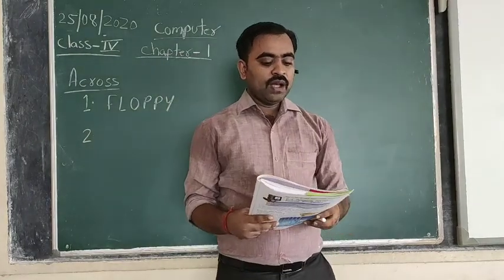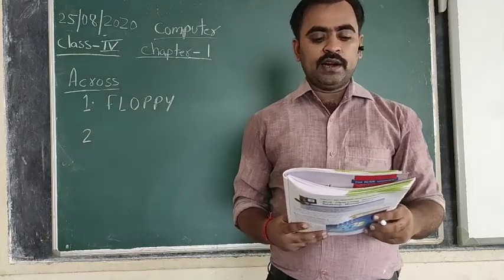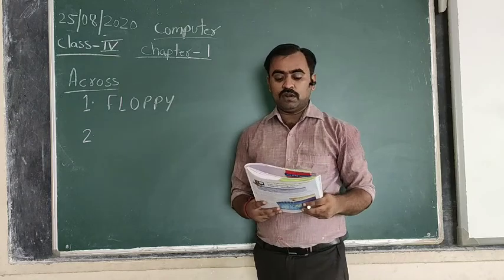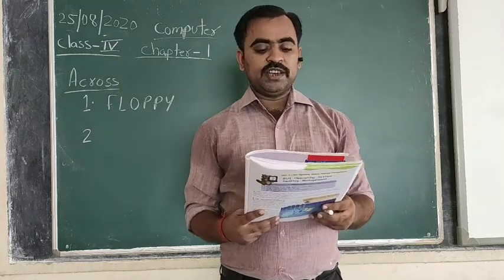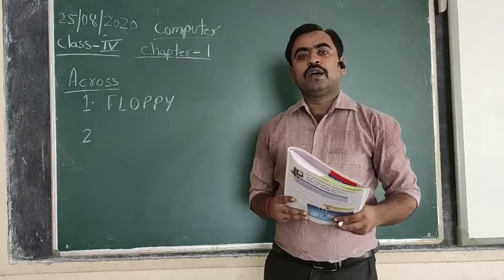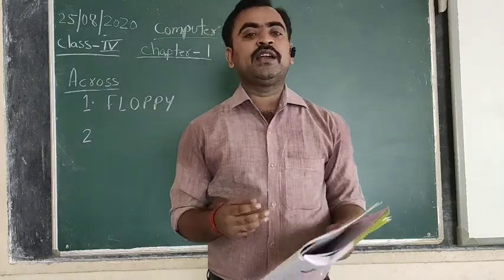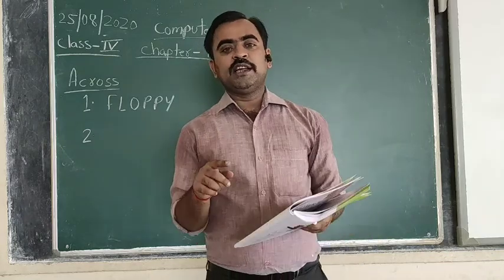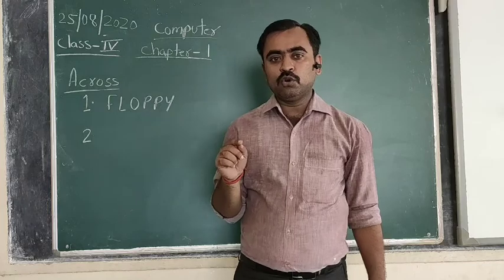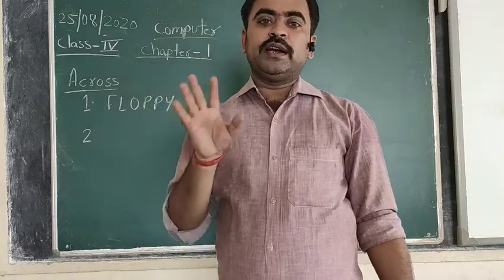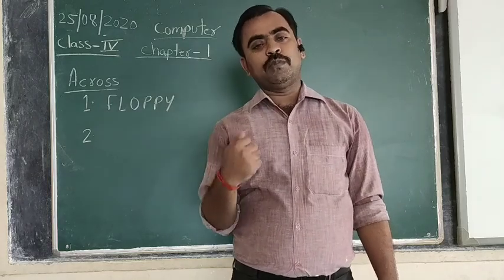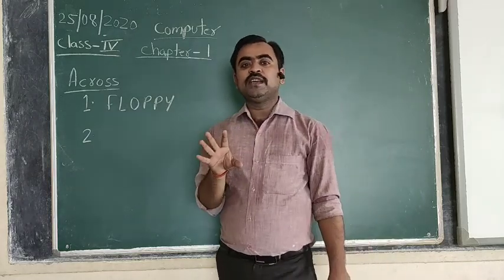The second one, a type of CD that you may erase data of. It is a type of CD whose data can be erased by yourself. As you have studied, there are 3 different types of CDs: CD-ROM, CD-R and CD-RW. The CD-ROM is read-only memory. It is pre-written and you can only read the data from it.